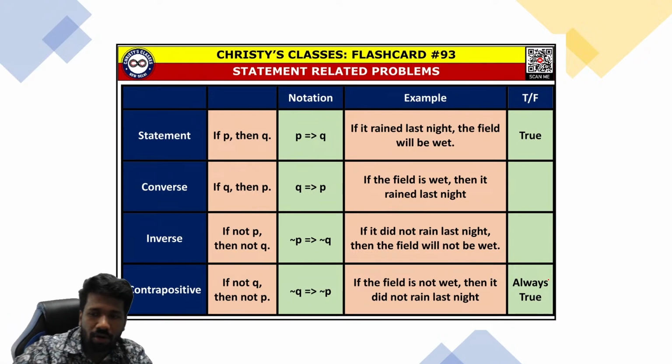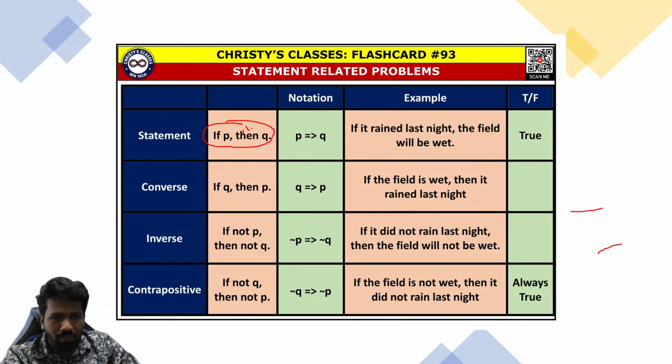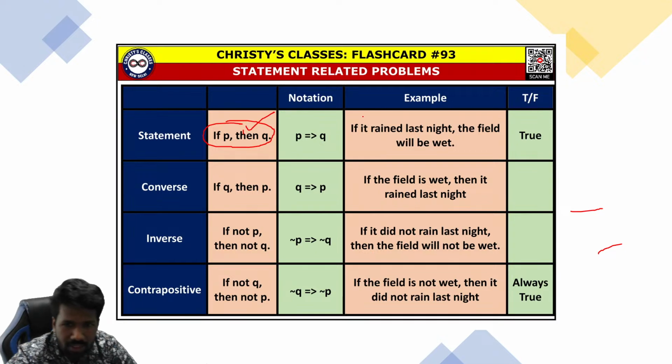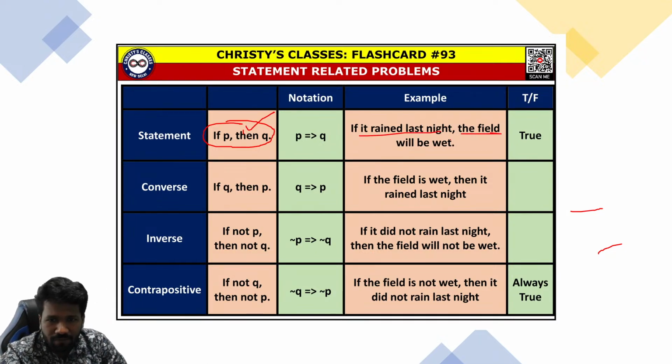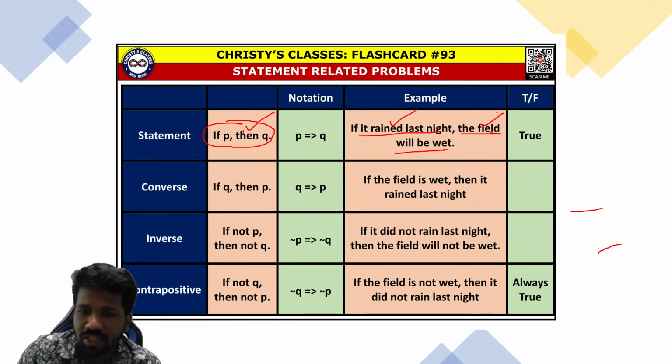Converse, inverse and contrapositive. Listen very carefully. I will explain with the statement itself. These are called conditional statements. If P then Q type of statements are called conditional statements. If it rained last night, the field will be wet. So the condition is it rained last night. The conclusion is the field will be wet.